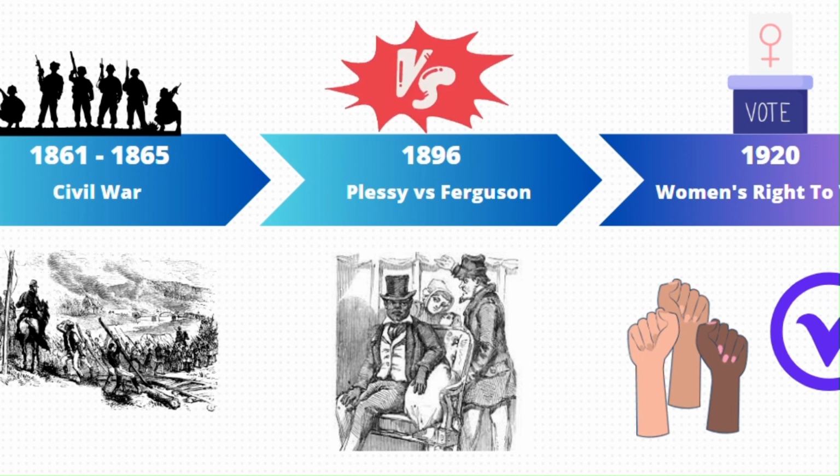This ruling further entrenched racial discrimination and laid the legal groundwork for the Jim Crow era of segregation in the United States, which endured for decades. It wasn't until the landmark case of Brown versus Board of Education in 1954 that the separate but equal doctrine was overturned, leading to the desegregation of public schools and initiating a new chapter in the fight for civil rights.